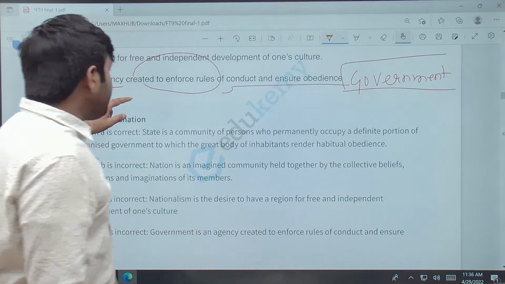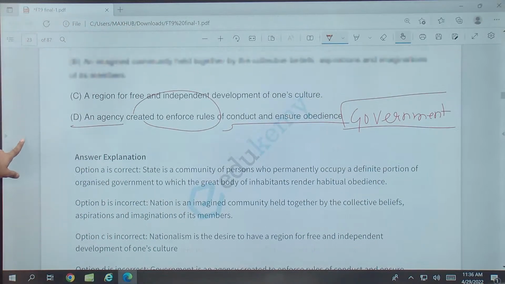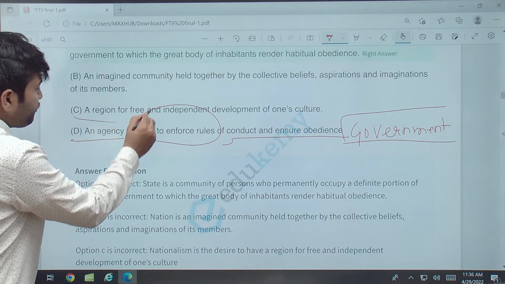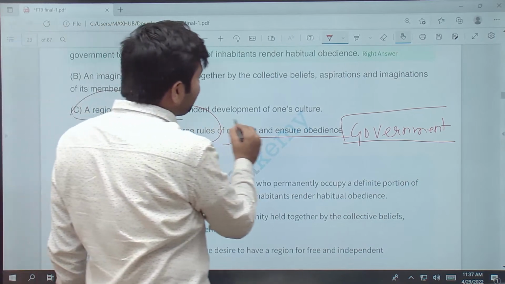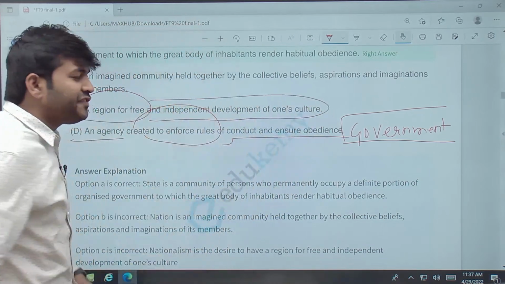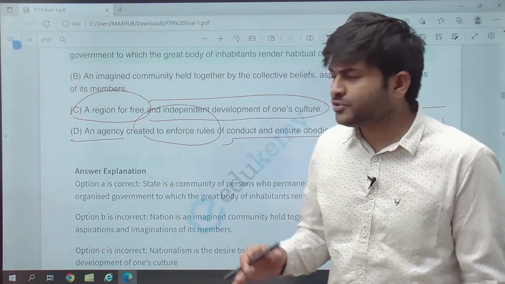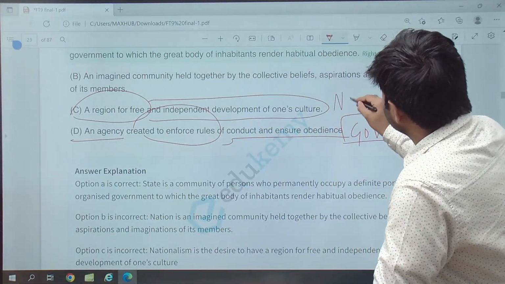Agency created to enforce rules. A reason for free and independent development of one culture. So this feeling of having a region or one culture is a form of nationalism.